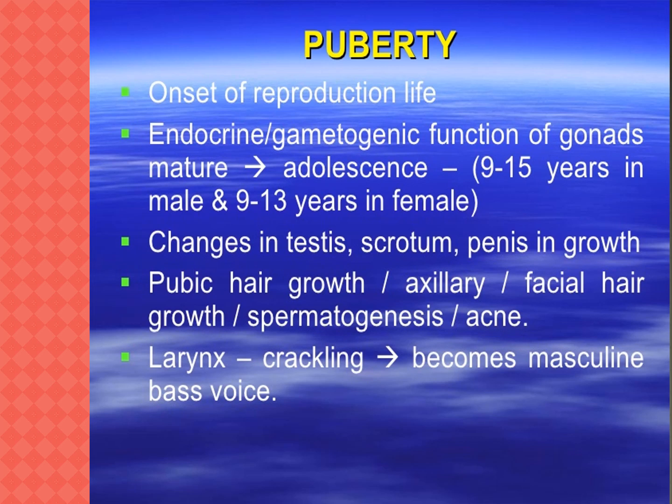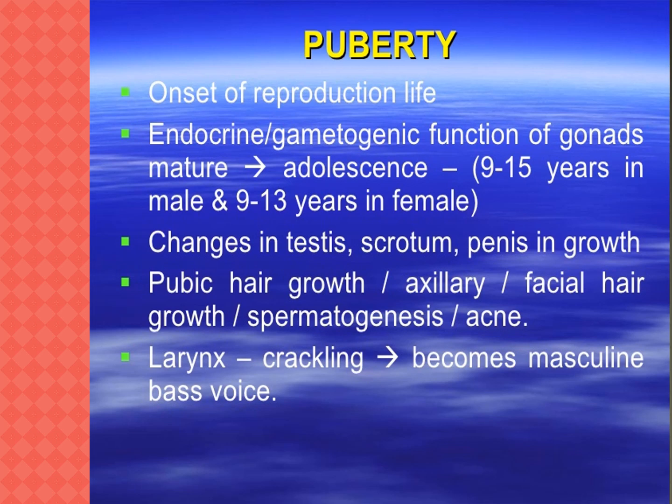The secretion of both male and female hormones is under the control of the pituitary gonadotropins, luteinizing hormone and follicle stimulating hormone, that is LH and FSH. These hormones control the secretion of the male hormone and the female hormone.